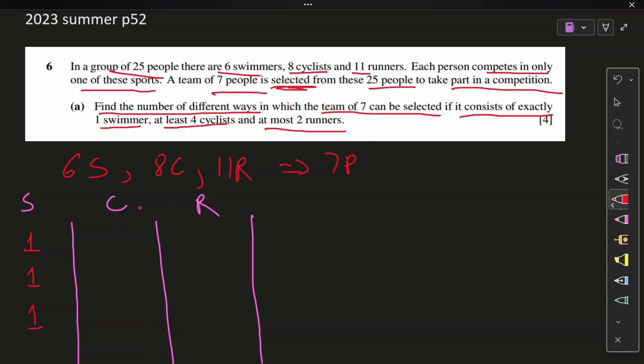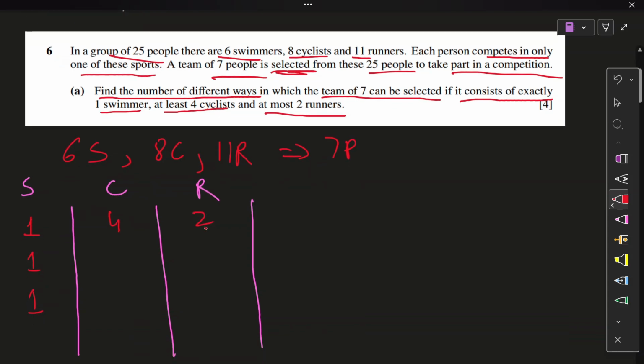Now, there must at least be 4 cyclists. So let's begin with 4. 4 cyclists. That means greater than equal to 4. And I can go all the way to 8. 4, 5, 6. Not all the way to 8, but makes sense. So if I have 4 cyclists, I can have less than equal to 2 runners. So that is my one basic case. Another could be I could have 5 cyclists and 1 runner at most, right? I could have 6 cyclists but 0 runners. That is a possibility. Adds up to 7 each time. Anything else, people? Anything else that would be coming to mind? If I have one swimmer, can I? May I?